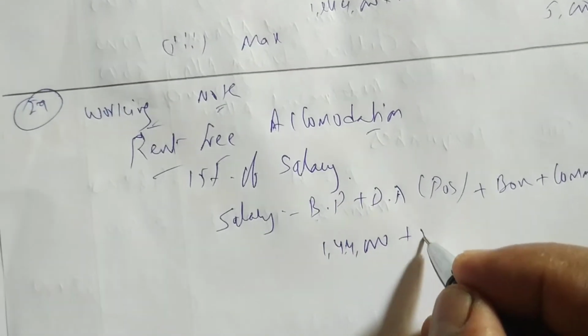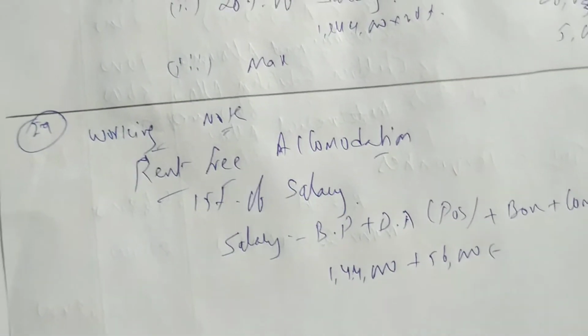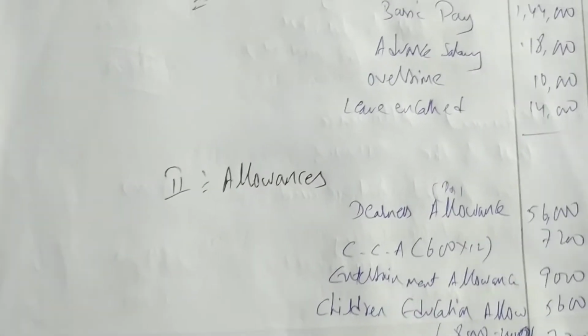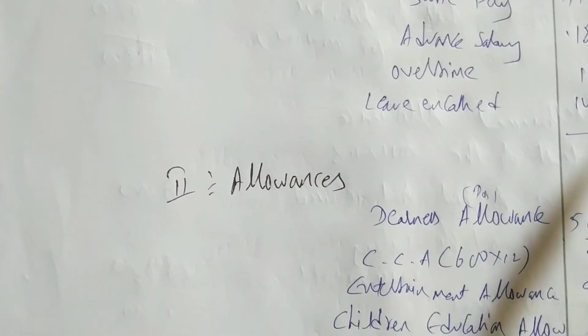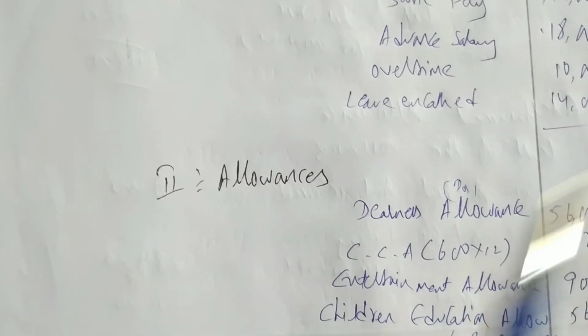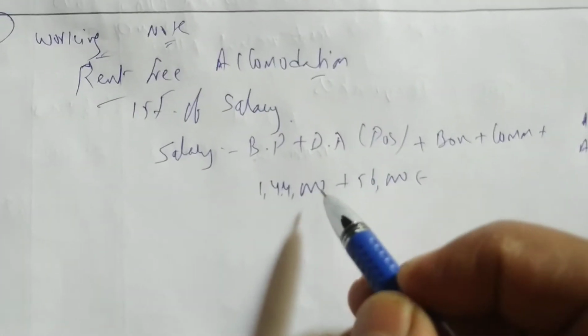So let us add 56,000 to this. Bonus is not there in the problem. Commission is also not there in the problem. Oh, sorry, I'm seeing the 27th question. This all you should not write. This I am copying from the 27th question. So my mistake. I am writing the 29th question. Not the 28th or 27th question.